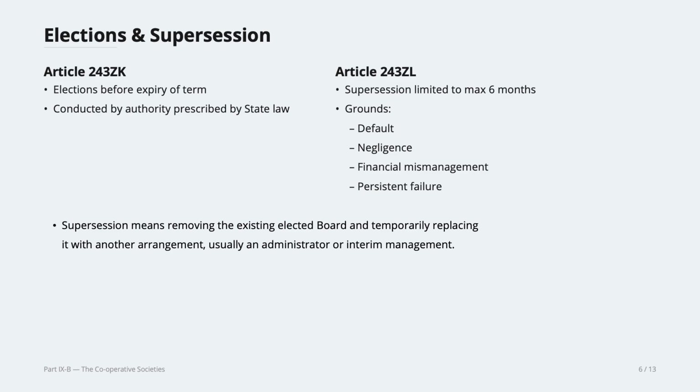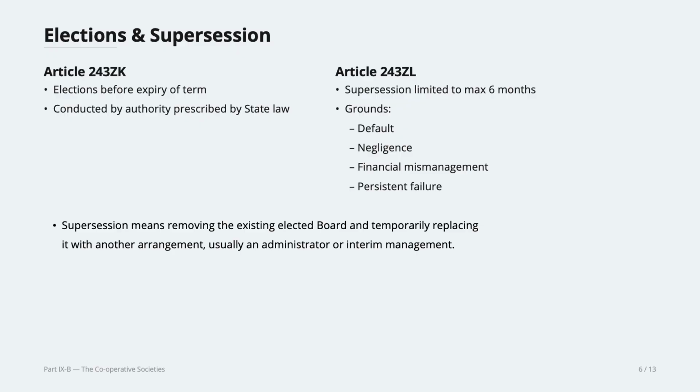Okay, I don't know of any case in which supersession happened, but even though it's not a cooperative society, the Dimapur Municipal Council and Kohima Municipal Council were in a supersessional phase for almost, I think, 20 years here in Nagaland, because the last municipal election was in the year 2005, and ever since we did not have the municipal elections, mainly as a protest of the males against the reservation of women. So it had a supersession phase in which an administrator was appointed by the government.